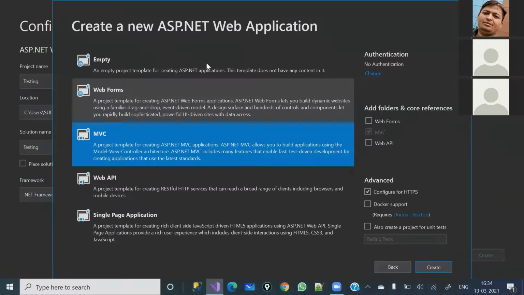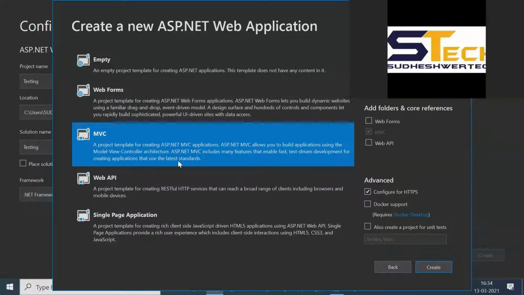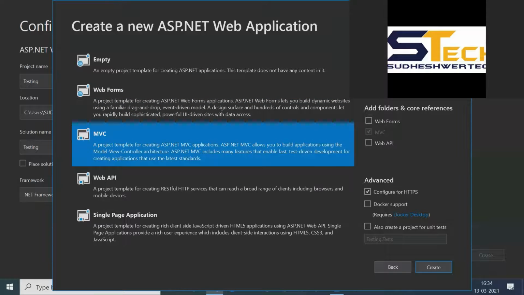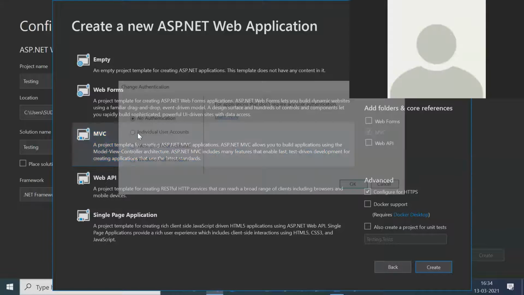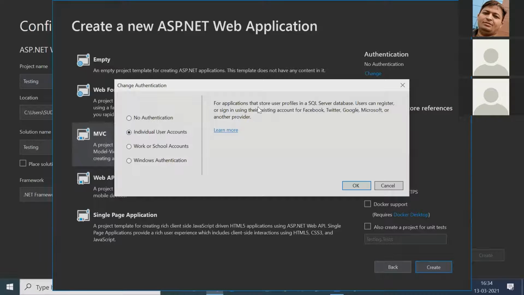I was talking about this template, this place where you can see authentication. Here you will have to choose. There are multiple templates you are able to see right now. It's totally up to you what type of application you would like to develop. Our agenda is to go with MVC, and here on the right-hand side you can see authentication. I'm going to select individual user accounts. With the help of individual user accounts, you can also implement OAuth, which is called open authentication. If you would like to authenticate your application through Facebook, Twitter, Google, Microsoft, or any other third-party social platform, you can easily do that. I am going to click OK.